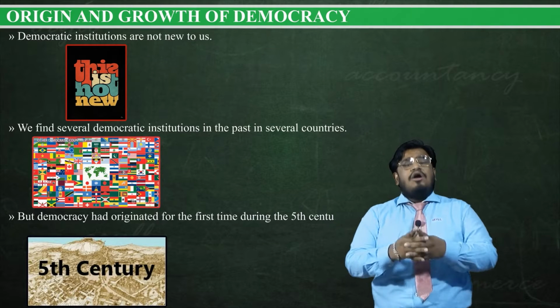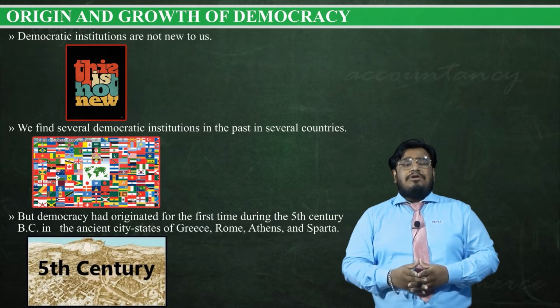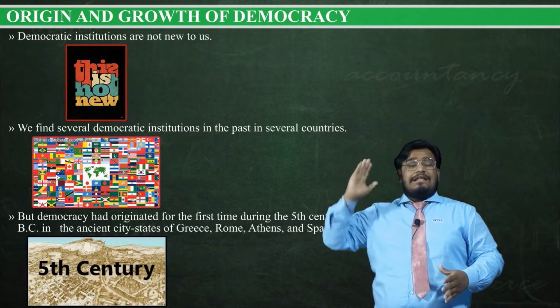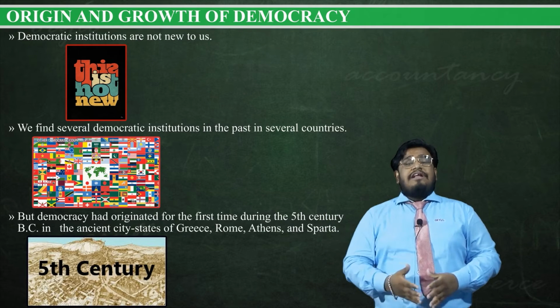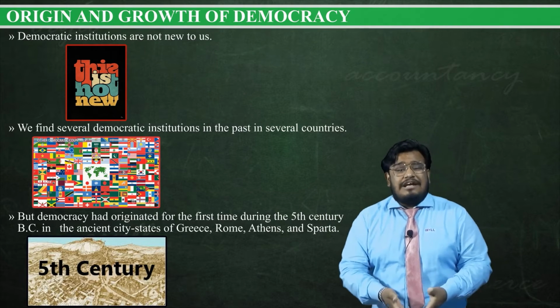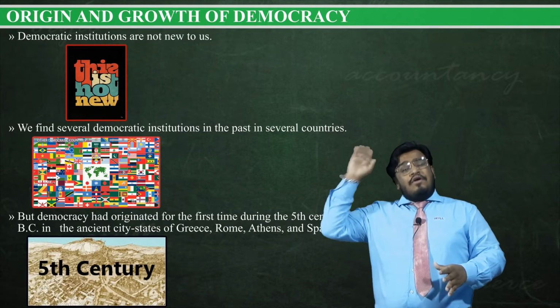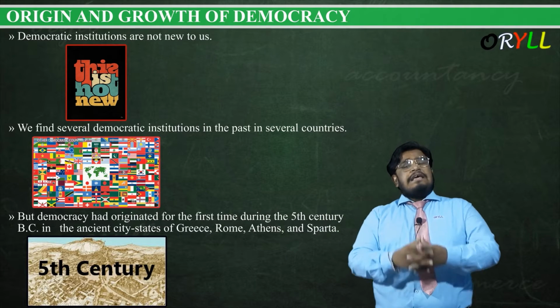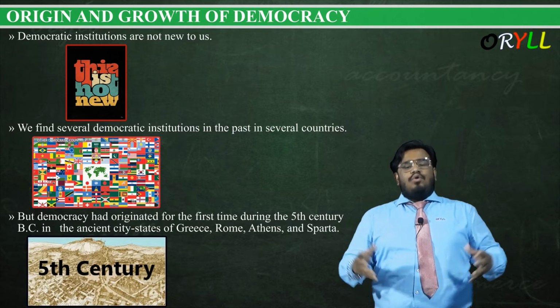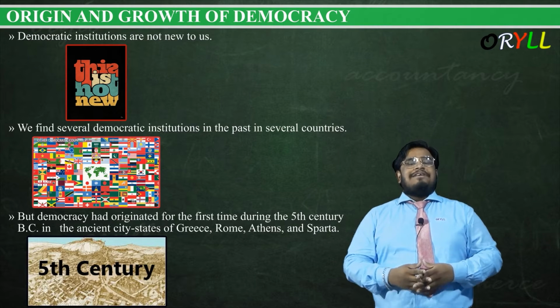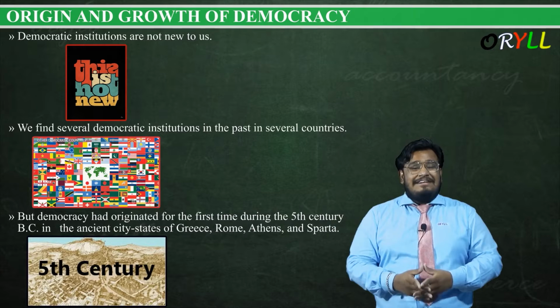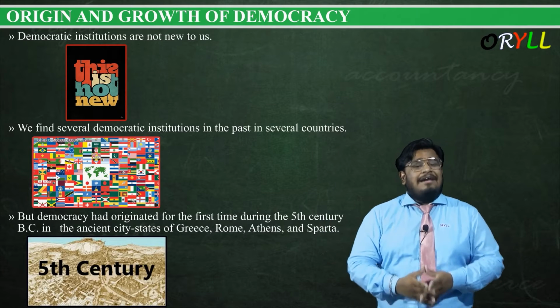But democracy had originated for the first time during the 5th century BC. That means the 5th century before Christ. We stay in the 21st century, guys. And democracy was there in the 5th century BC in the ancient city-states of Greece, Rome, Athens and Sparta. We have seen the Sparta movie 300. So during that time we had democracy.